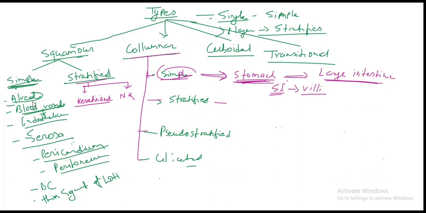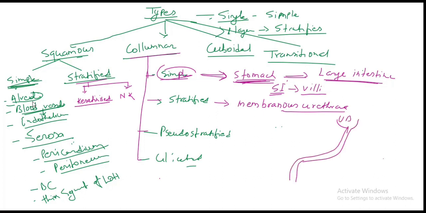If we talk about the stratified epithelium, stratified columnar epithelium is found in the membranous urethra. Okay, where is the membranous urethra found? If we make the diagram, this is the urinary bladder and here the prostate, so this is called the prostatic urethra.